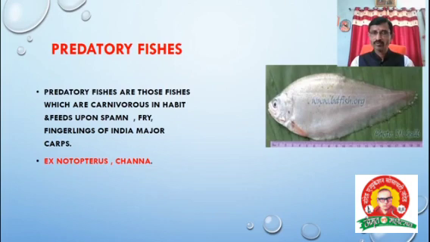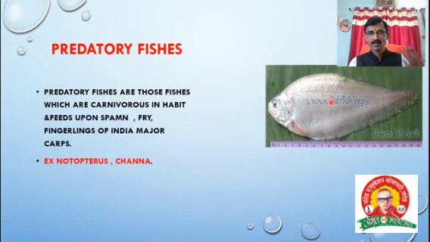Indian major carps, you know very well, for example Katla, Rohu, Mrigal. It means that predator fishes feed upon the stages of spawn, fry, fingerlings of Indian major carps, for example Katla, Rohu, Mrigal. This is the predator habit of fish. Example Notopterus and the Channa fish. This one fish is the Notopterus. All are the basic concept.